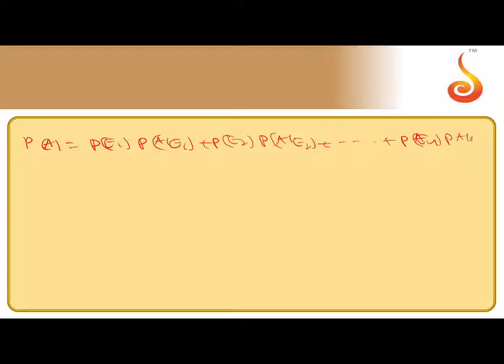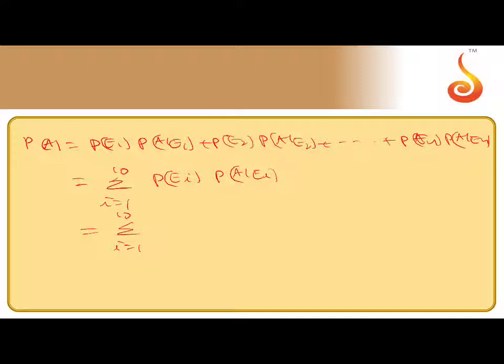Therefore, probability of E equals P of A_1 times P of E given A_1, plus P of A_2 times P of E given A_2, and so on up to P of A_n times P of E given A_n. That means sigma i equals 1 to 10 of P of A_i times P of E given A_i.